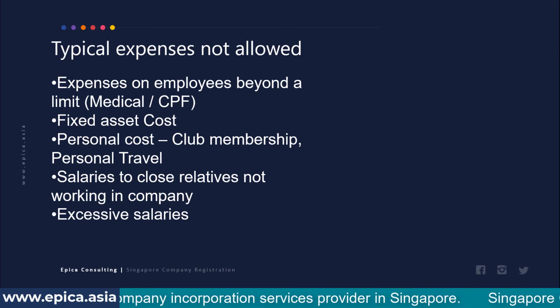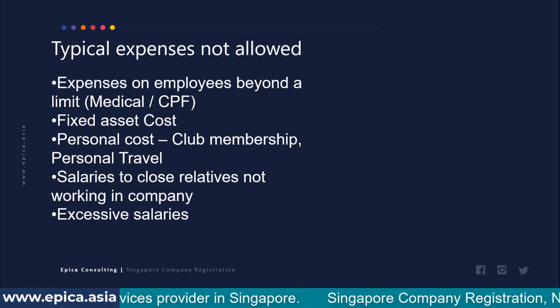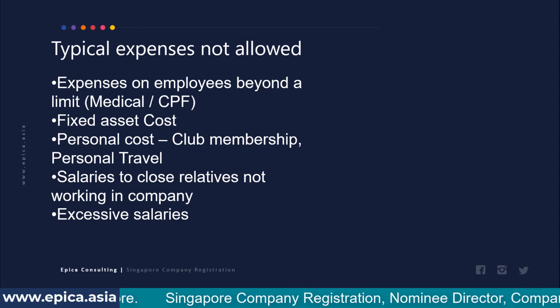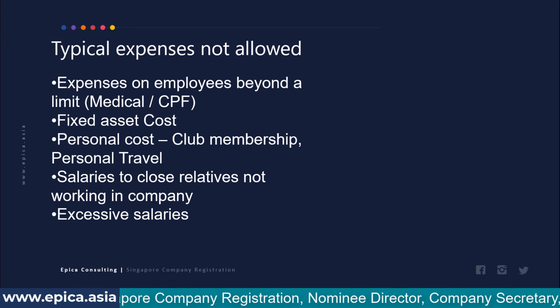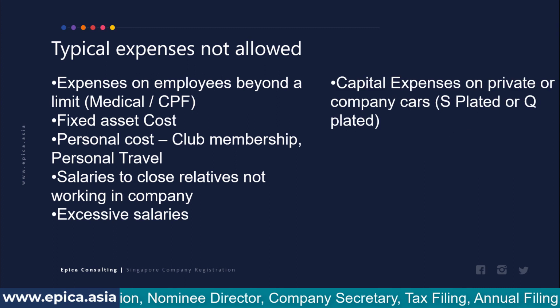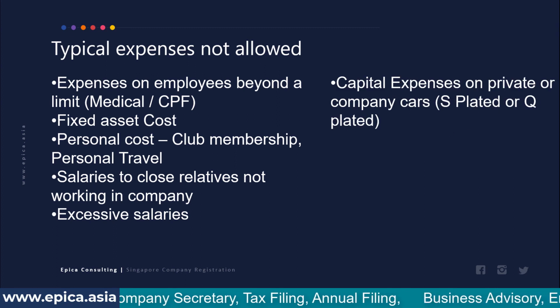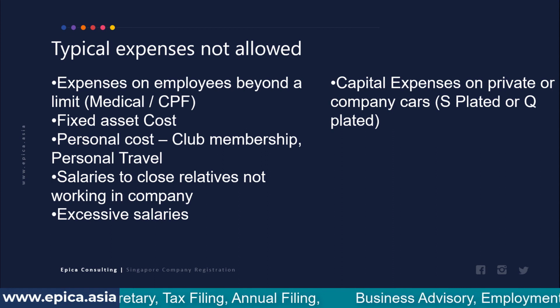So again, that excessive salary part will be disallowed. Remember, when you file Singapore tax returns, you are expected to follow prudency, and that prudency involves claiming reasonable expenses.